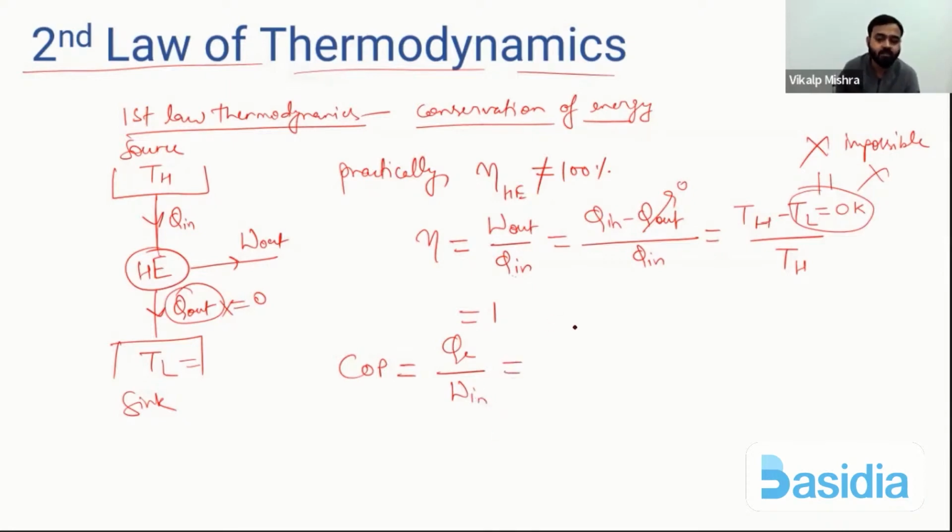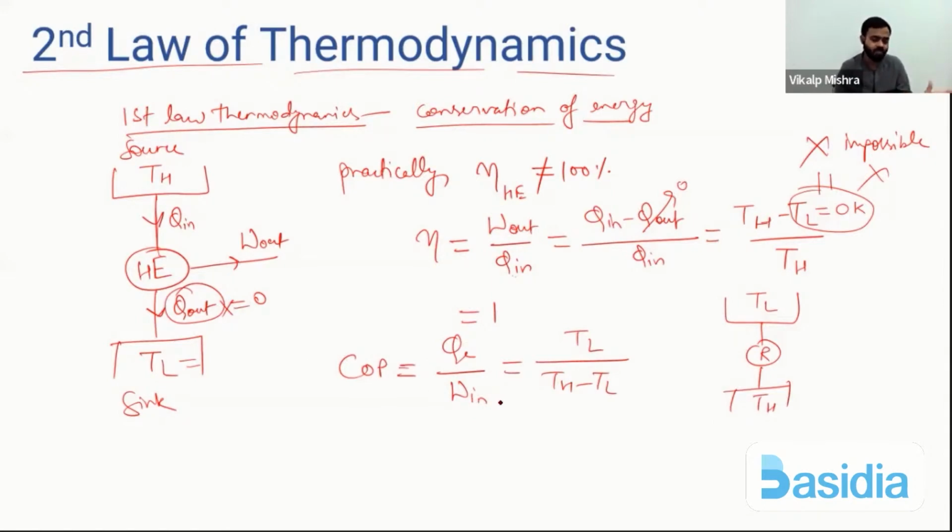Okay, and that was another formula, TL by TH minus TL. So COP in refrigerator, what happens? This is the refrigerator, TL, and this is TH. As we know, COP in refrigerator is Q extracted divided by W input.